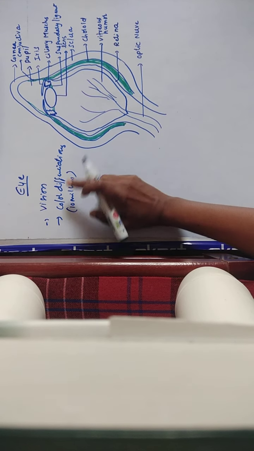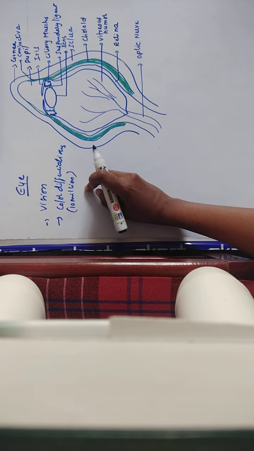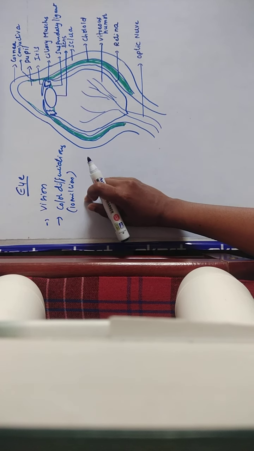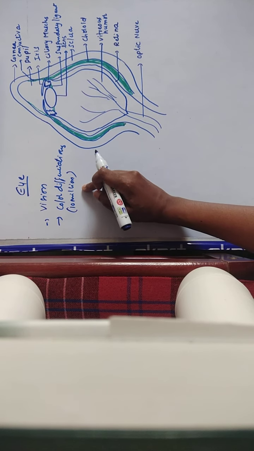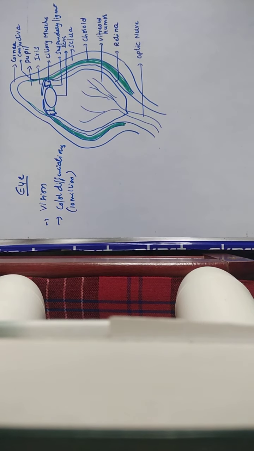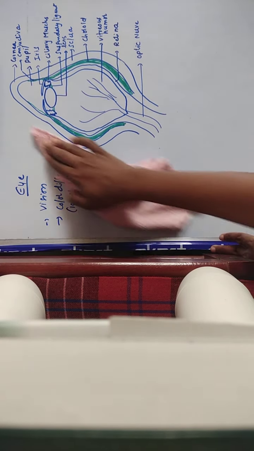These are the two main important functions of the eye: vision and color differentiation. Around 10 million colors are differentiated with the help of this eye. We will see first the different structures of the eye, that means the anatomy of the eye.